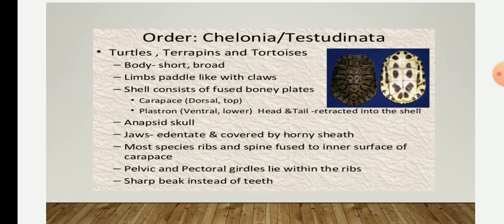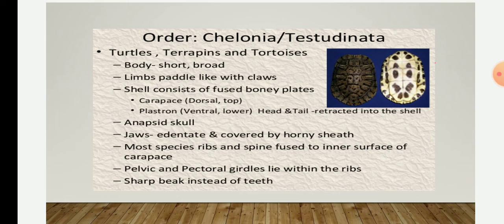They have limbs which are paddle-like with claws. The modification of limbs in this order Chelonia differs as per their environment. The paddles are found in most of the aquatic forms, whereas the claws are present in the turtles or tortoises which are found on land. Then they have an anapsid skull.